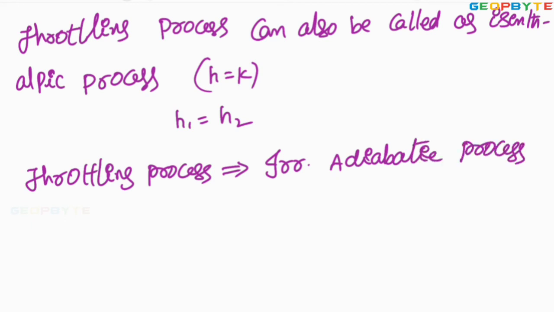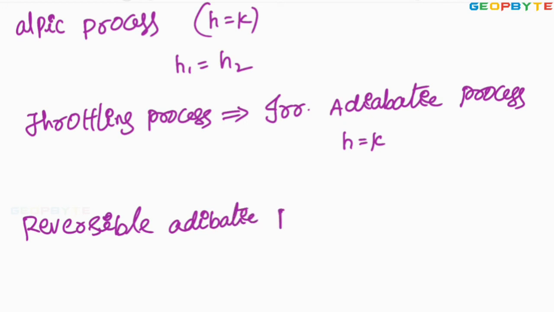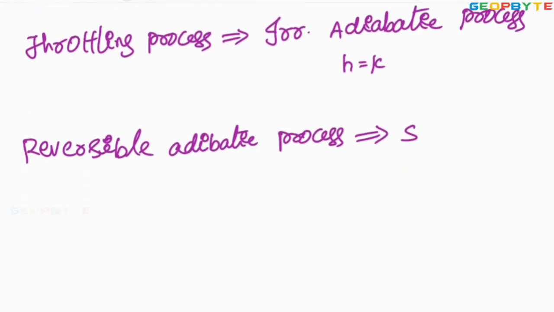In this irreversible adiabatic process, enthalpy remains constant, whereas the reversible adiabatic process, or I can say isentropic process, is maintaining constant entropy. Therefore, it is also called isentropic process.